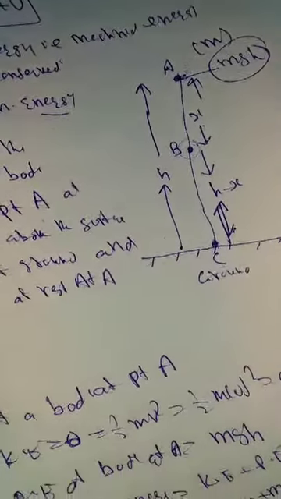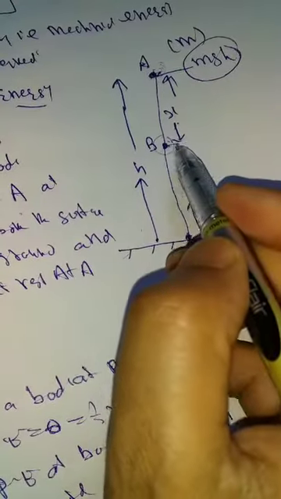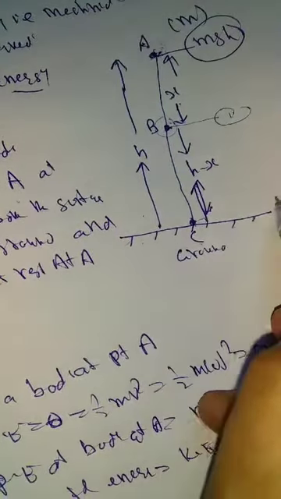Total energy मुझे यहाँ भी मिलना चाहिए mgh. इस point पे भी रहना चाहिए mgh. We will see at different points. That is the conservation of energy. Now, if you remember the figure here, this is point A. Now we will try to find out the energy at point C.